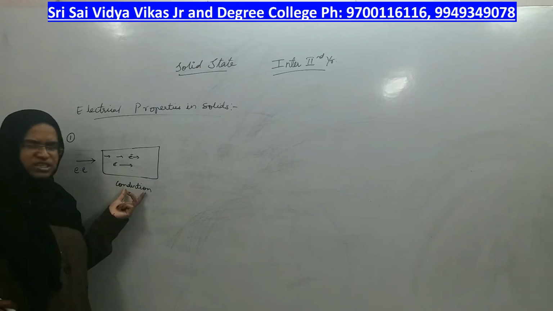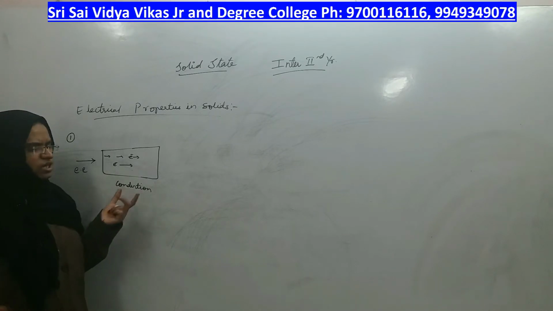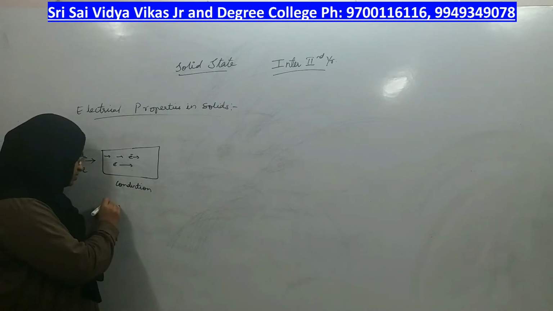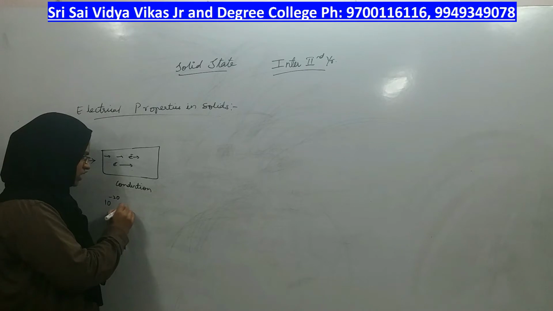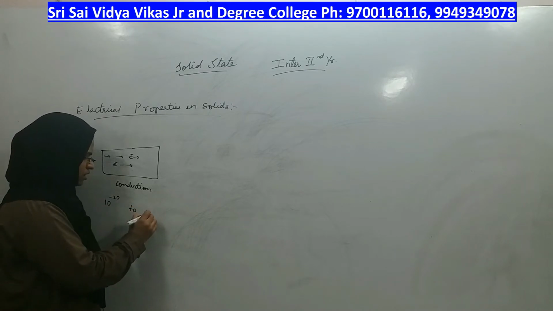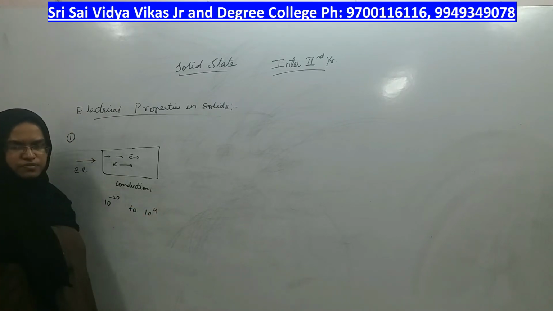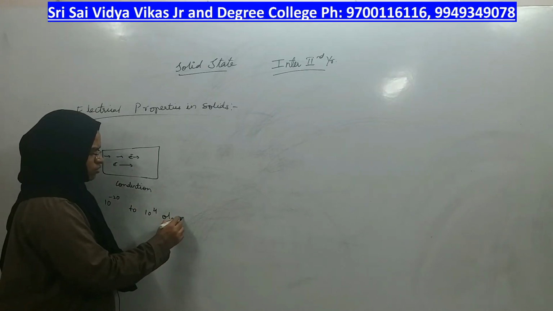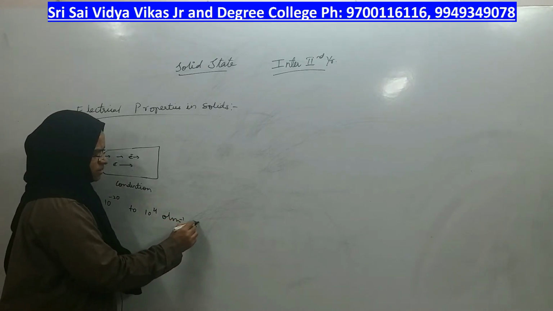Can all the solids show conduction? No. Conduction has a range of values from the extent of 10 power 20 to 10 power 4 ohm inverse centimeter inverse.